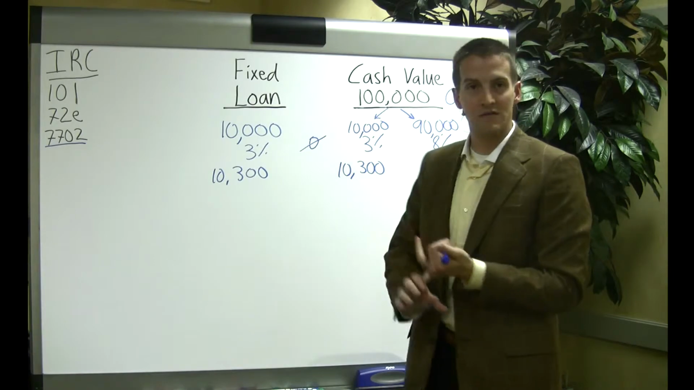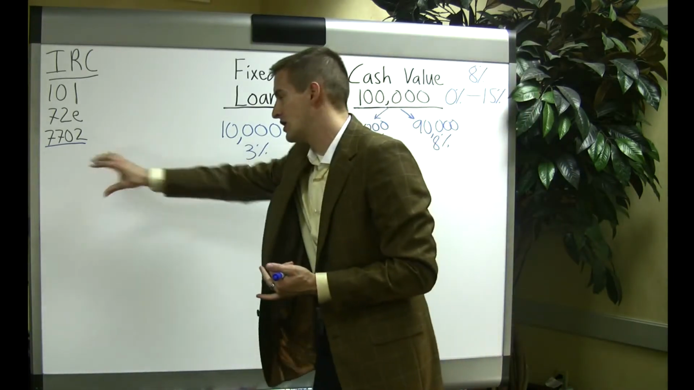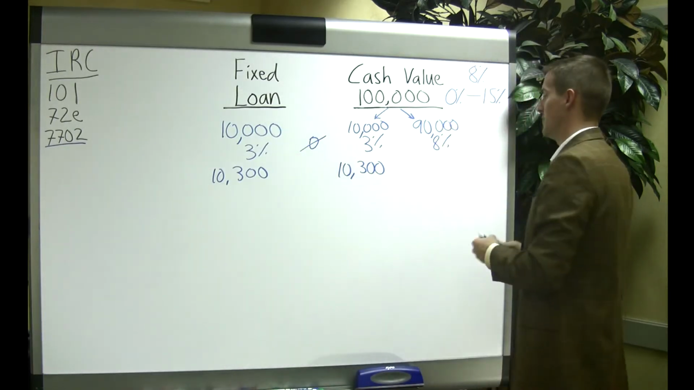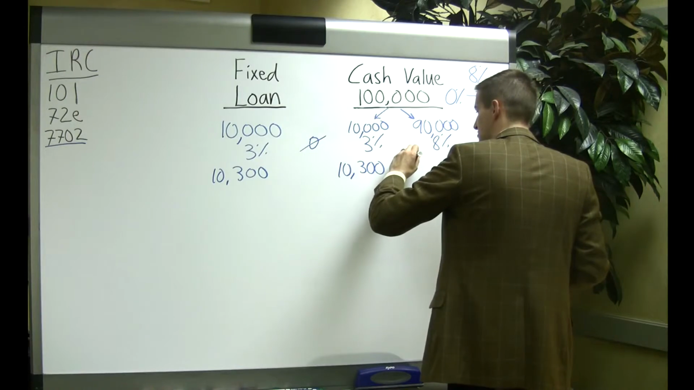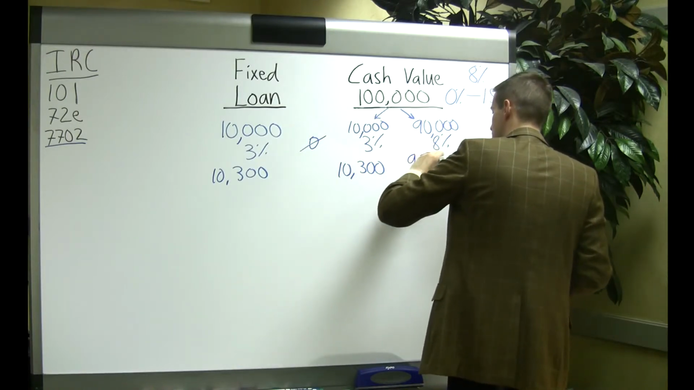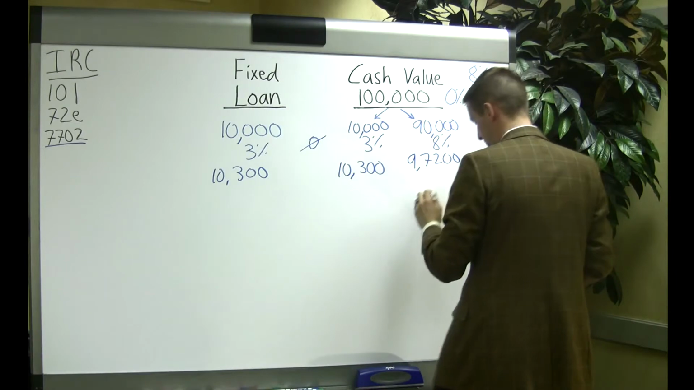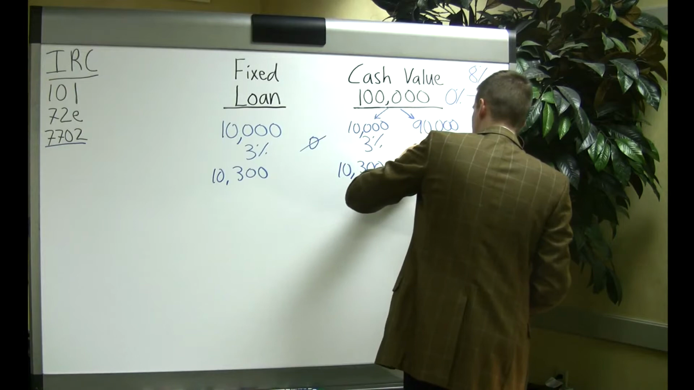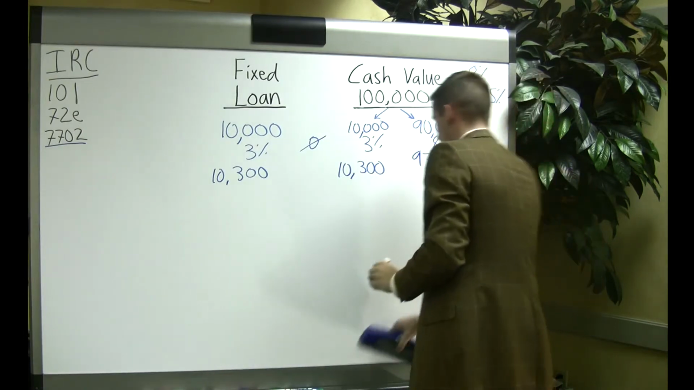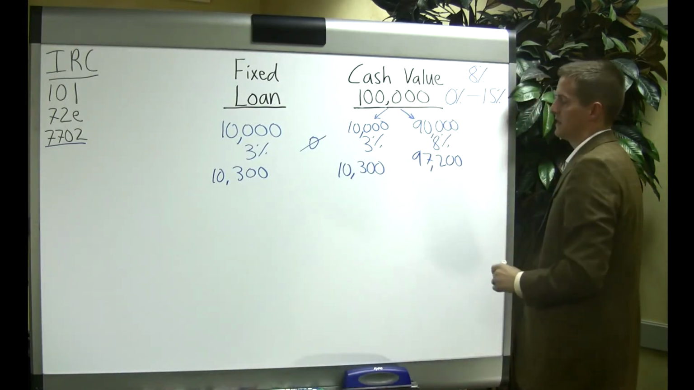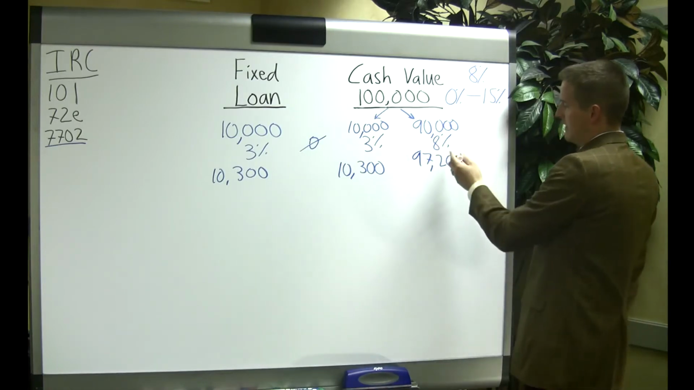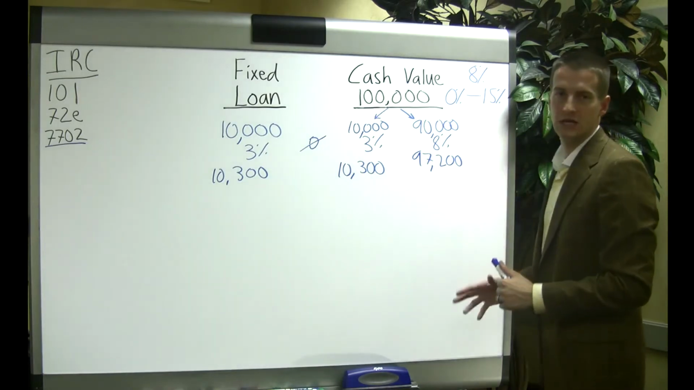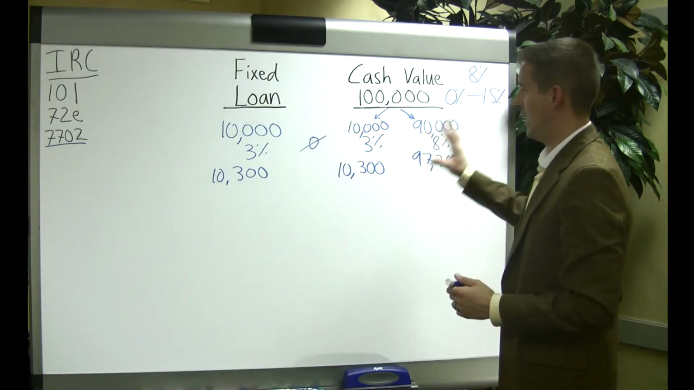Because it's inside a life insurance policy, and because of this section of the code, it allows you to do this and get it out tax-free, and your $90,000 is going to earn 8%. So over the year, that's going to be $7,200. So $97,200 is what your cash value is worth at the end of the year, earning 8%. And again, that could earn 0, could earn 15%, depending upon what the index does that year. And that is how the fixed loan works.